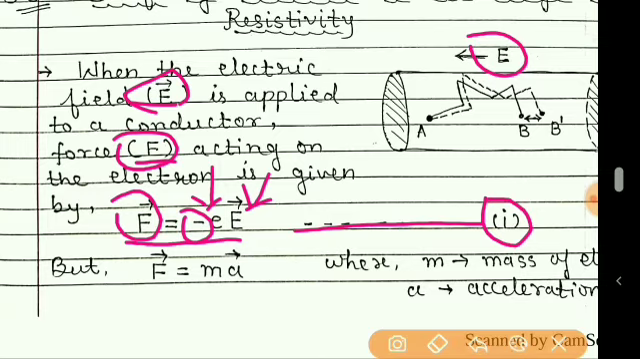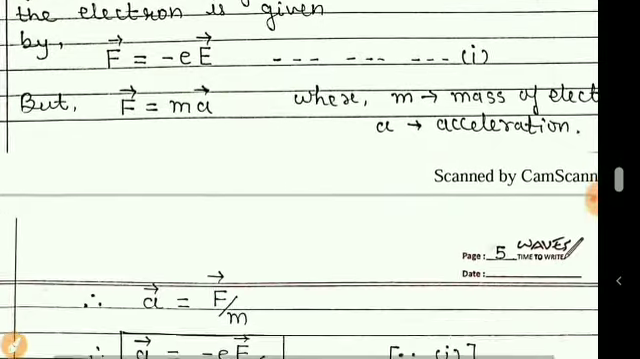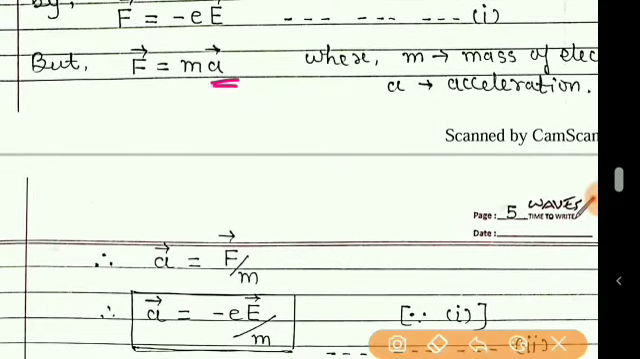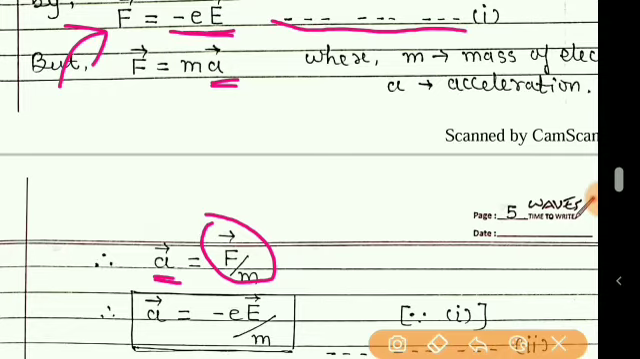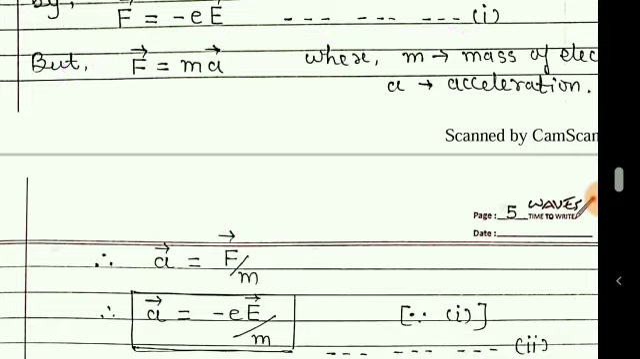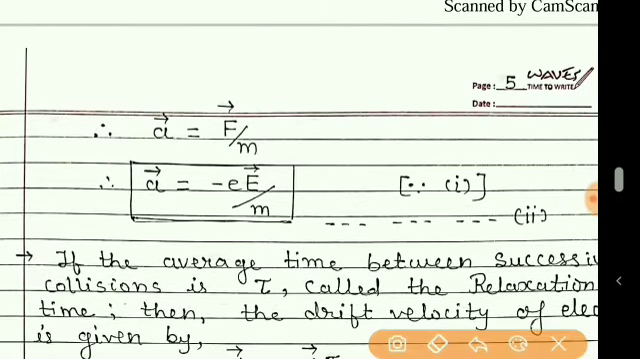Also, electron has a mass, and so according to Newton's law, F is equal to ma. Then if we make A the subject in this equation, we get A is equal to F by m. But what is force F? F is equal to minus eE from equation number 1. So in place of F, we will use equation 1, and so we get A is equal to minus eE by m.